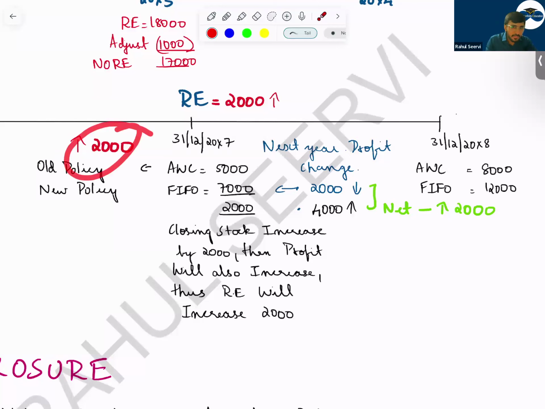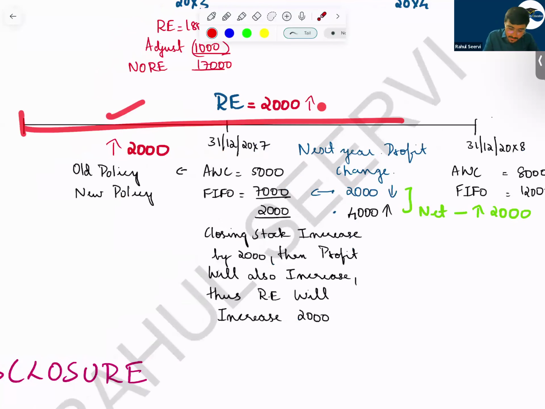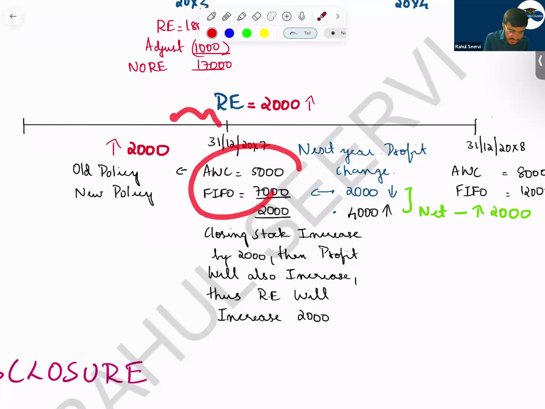Now this is for the previous year impact. Can I say now see this is the year? This year the company has already calculated the profit for the first year, second year. The company has calculated the profit using your weighted average cost. But now the company is saying that we have to recorrect it. In that case, how is the adjustment done? So can I say till this, for this year, what we do?